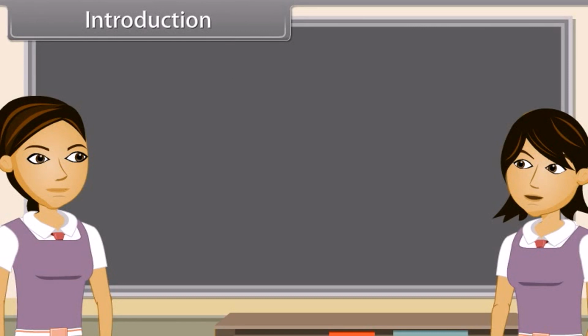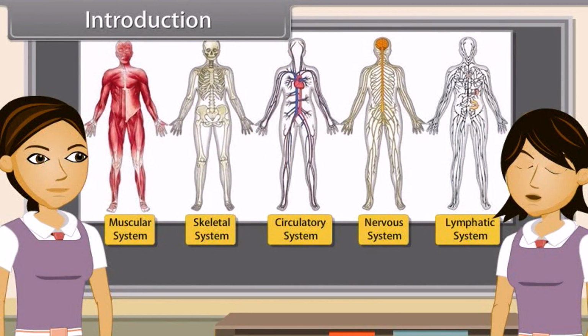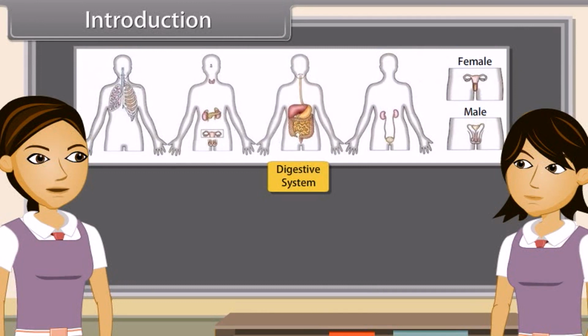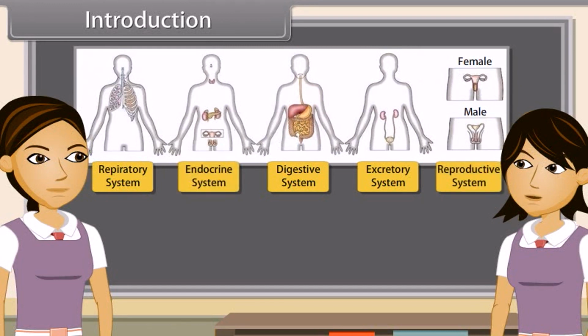As we already know, the body of higher animals like man is formed of a number of organ systems. Some examples are the digestive system, respiratory system, circulatory system, excretory system, etc. Each system is specialized to do a specific function such as nutrition, digestion, respiration, transport of materials, excretion, respectively. In each system, all the organs work together so that the whole system can work properly.